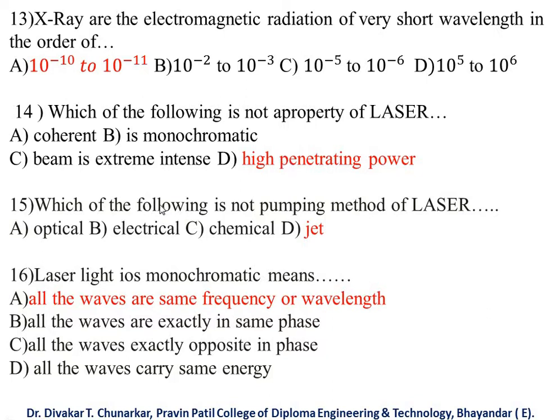Next, which of the following is not a pumping method of laser? Number one, optical pumping method, electrical pumping method, chemical pumping method, and jet pumping method. So here jet pumping method is not a pumping method of laser. Next, laser light and light laser is monochromatic.